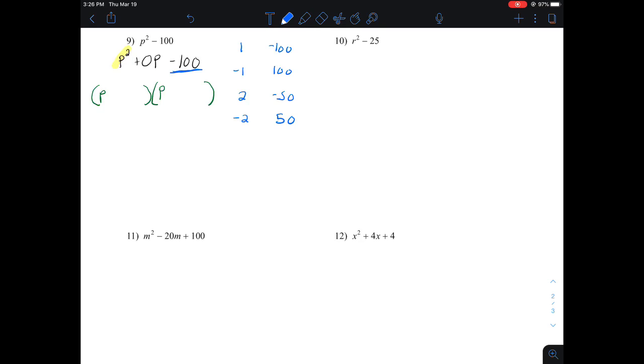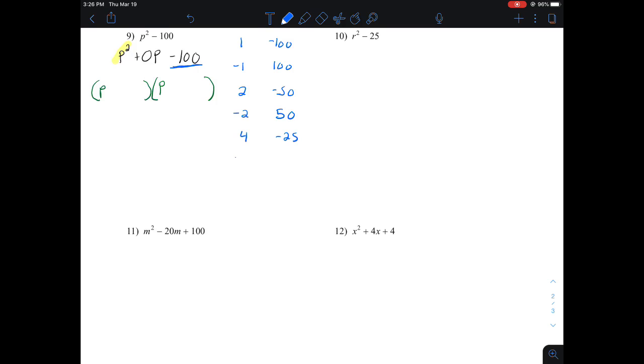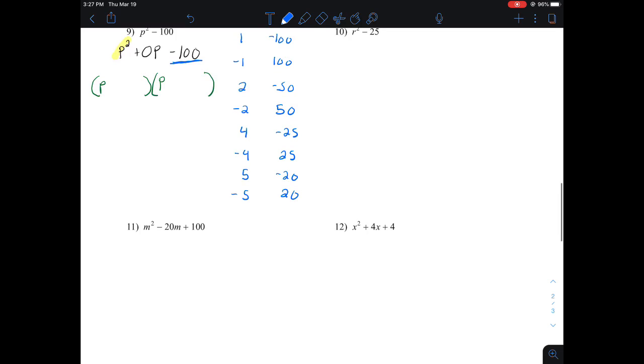3 doesn't go into it because the sum of the digits isn't divisible by 3. But 4 does. 4 times negative 25. Negative 4 times positive 25. And let's see, we have 5 times negative 20. Negative 5 and positive 20. And we also have 10 times negative 10. So we have kind of a long list of factors here.